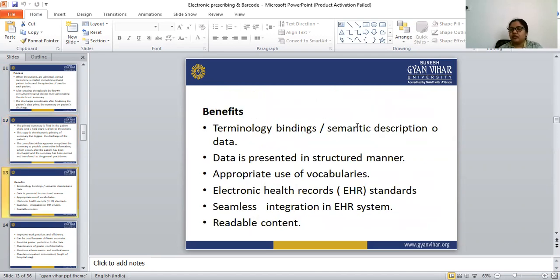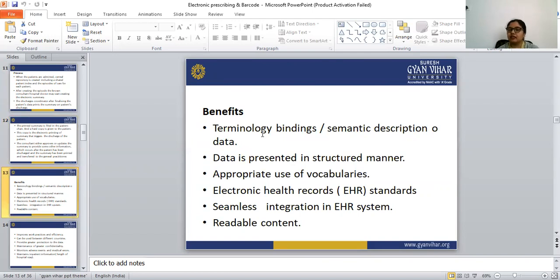Let's see the benefits of this electronic discharge system. Terminology binding and semantic description of the data are possible in the electronic discharge system. Next, data is presented in a structured manner. Appropriate use of vocabulary is possible through this system.